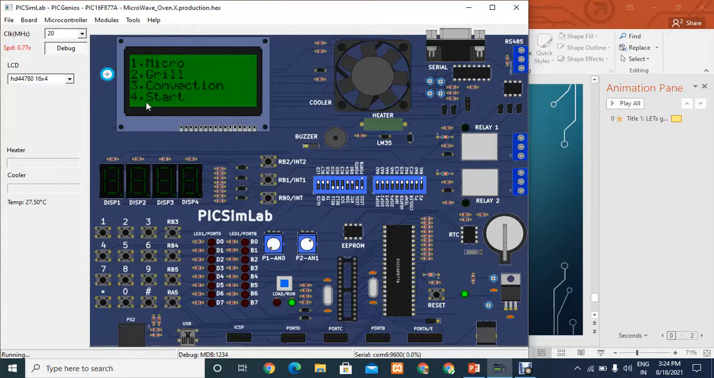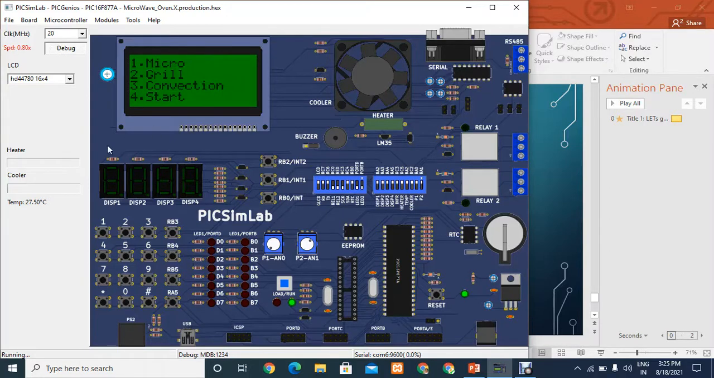The file is loaded and it's showing the four different modes of cooking, that is macro mode, grill mode, convection mode, and start mode. When I click one to select the macro mode, it displays the screen asking the user to enter the time required to cook the food. And after clicking enter, that is hash, the cooler will start to run. After completing the time, the cooler will be turned off and the buzzer will be turned on to indicate us the cooking time is up.